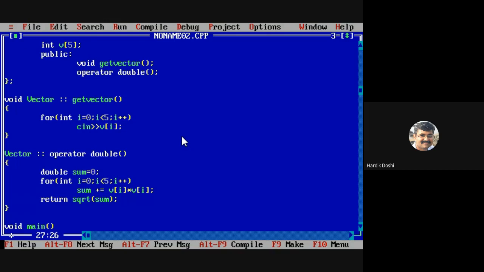Always remember, a casting operator function will always return something. Which type will it return? Always this type, whatever I mentioned over here. So square root of sum will return double.